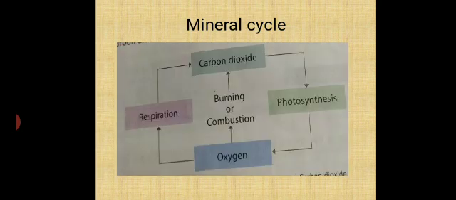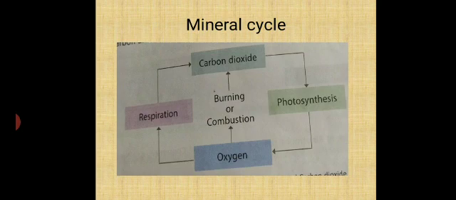Another cycle. We use oxygen, which is available in the atmosphere, for respiration. During respiration, we emit carbon dioxide gas. We are taking in oxygen and giving out carbon dioxide into the atmosphere.